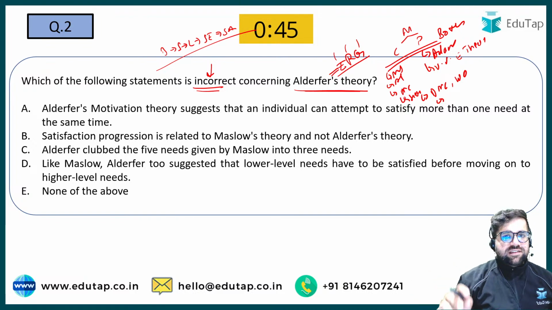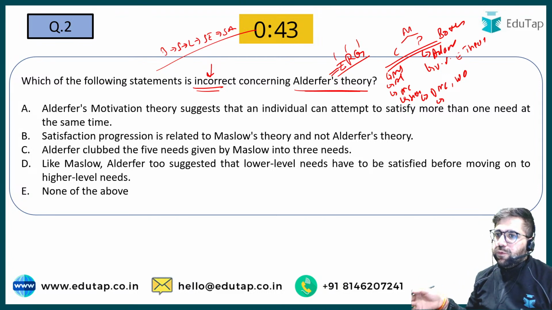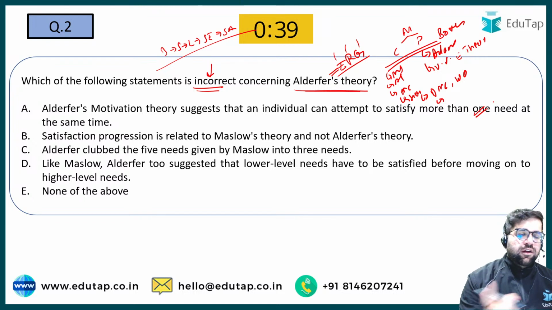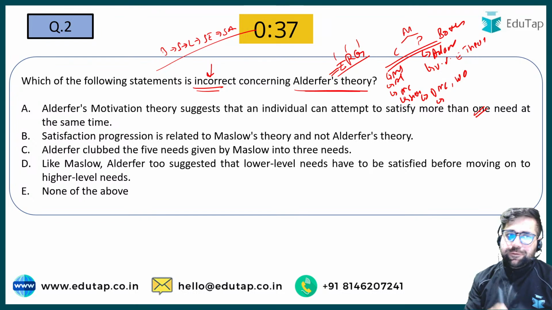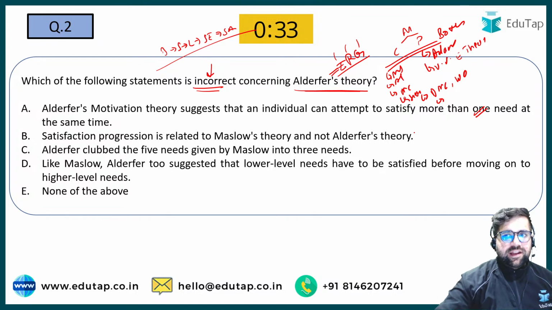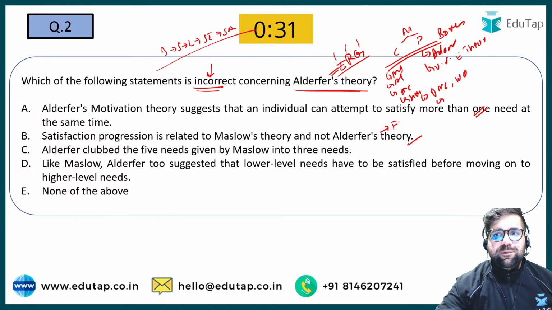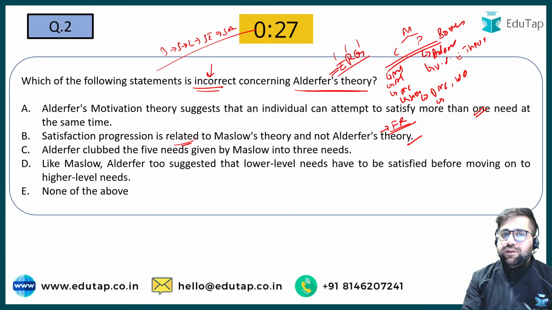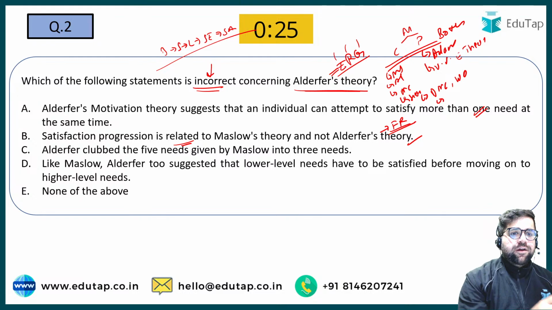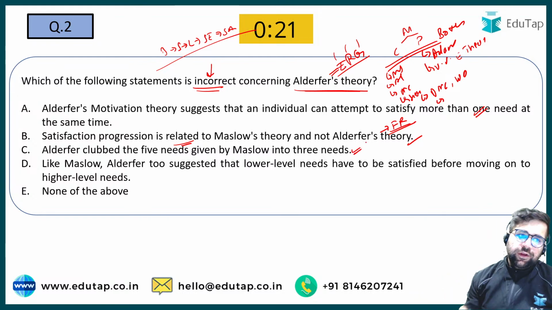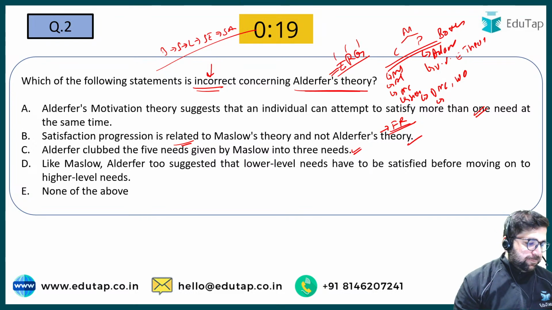Eldeffer theory suggests that individuals can attempt to satisfy more than one need. Yes, as per Eldeffer, multiple needs can be active, but this statement was not there in Maslow. Satisfaction progression is related to Maslow theory and not to Eldeffer. Yes, Eldeffer gave you the concept of frustrated regression. Maslow gave you the concept of satisfaction progression. Eldeffer clubbed 5 needs into 3 needs. Yes, this statement is also correct. So we are left with D or E, right?